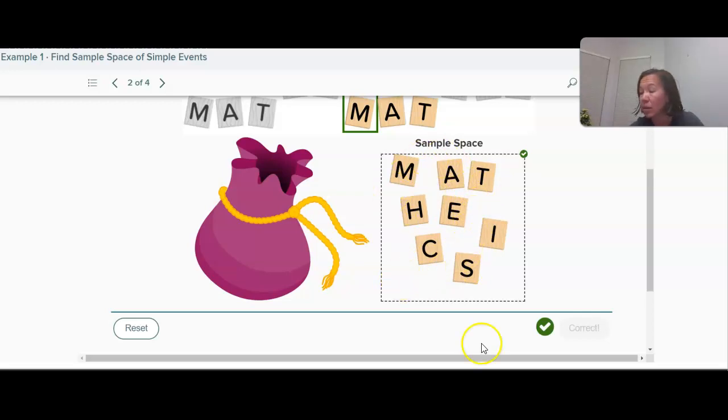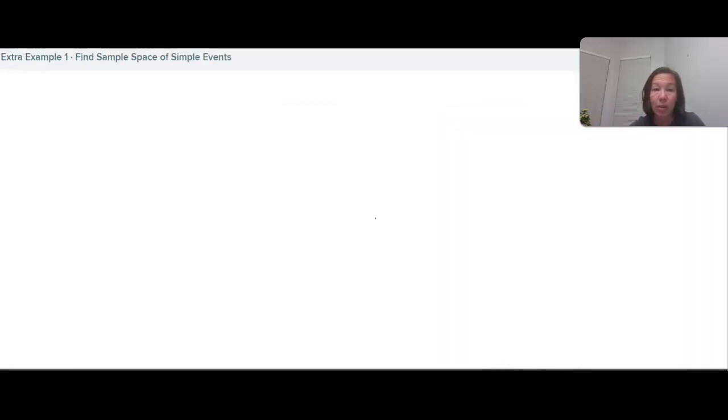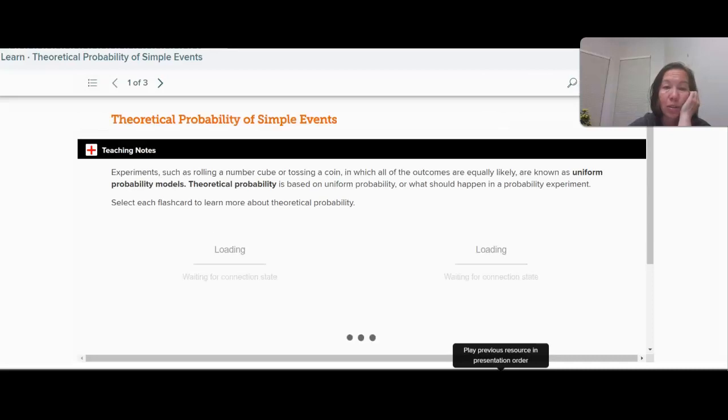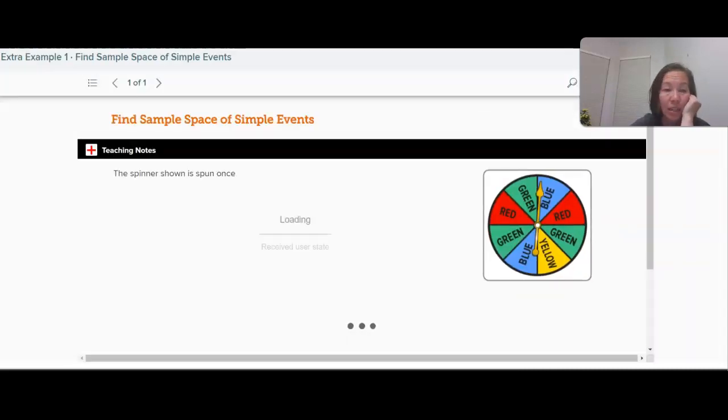Okay. So now when we talk about the theoretical probability of a simple event, let's go back for a second. Sample space, just a few other things. Sample space here for this spinner would just be red, green, blue, yellow. All the possible outcomes. If I spin the spinner, what could it land on? Red, green, blue, and yellow. So that's my sample space. If I flip a coin, my sample space is heads and tails.